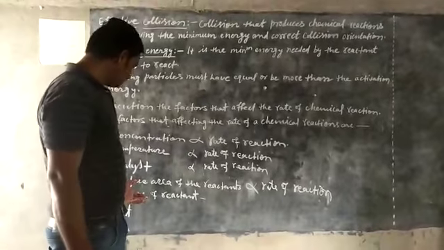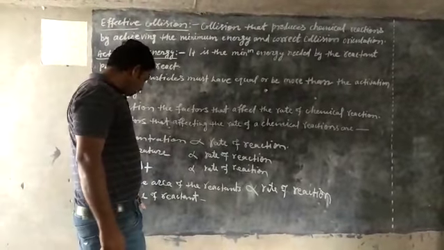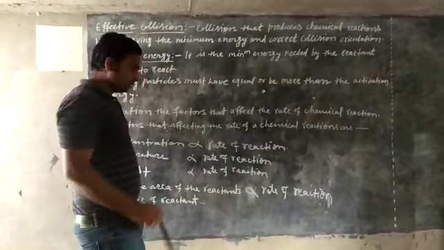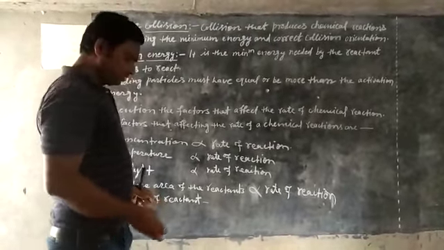Now nature of reactant. In ionic reactions, the reaction is fast, or in the case of covalent compounds, reactions are slow.